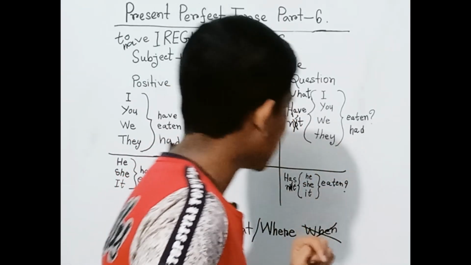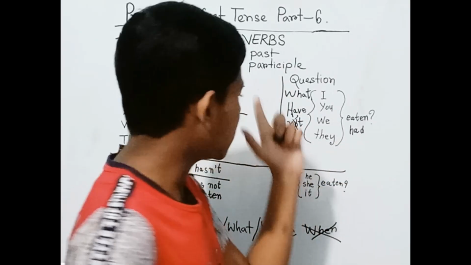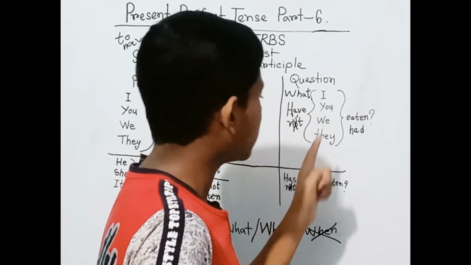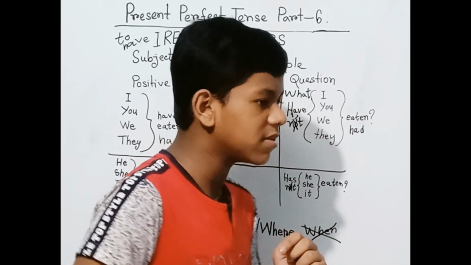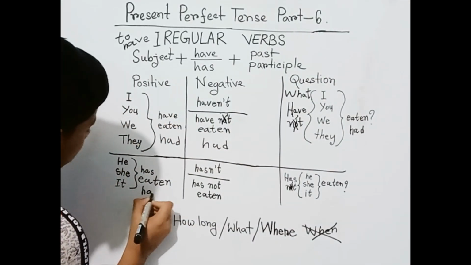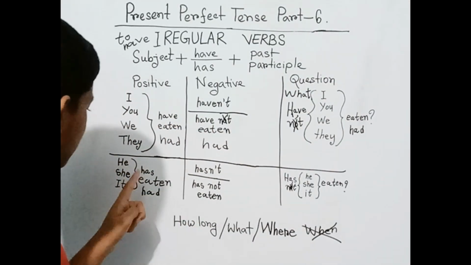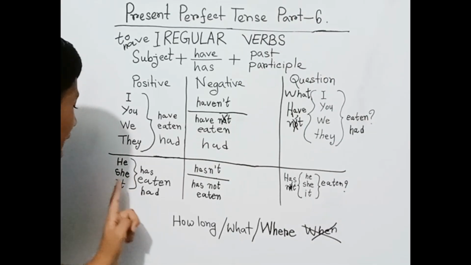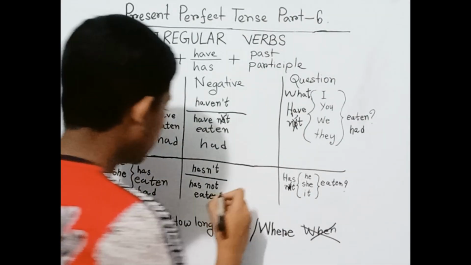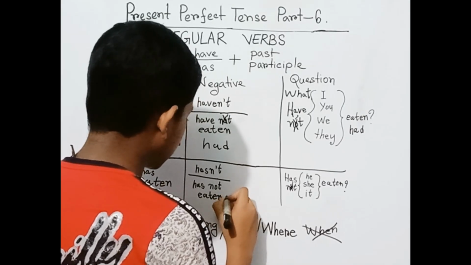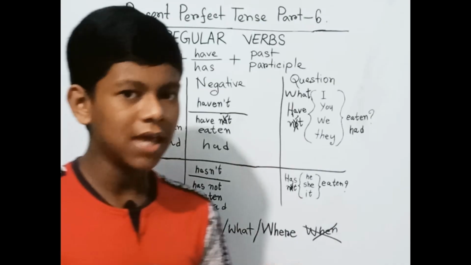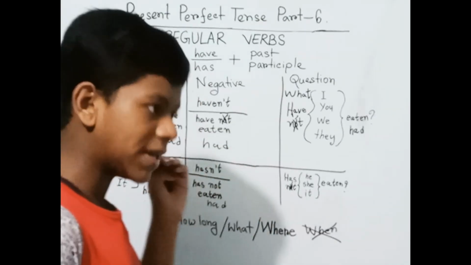What have they had? If you want to make it negative, what haven't I had? What haven't you had? What haven't we had? What haven't they had? Same example here, we can write had, and then we can say he has had, she has had, it has had. Same here, we can write had instead of this. Okay, remember, eat and had are the same, it's the synonym, but I have just written this verb to make you all understand.